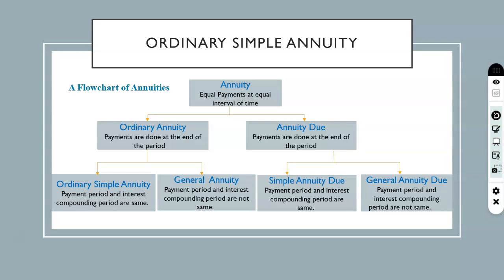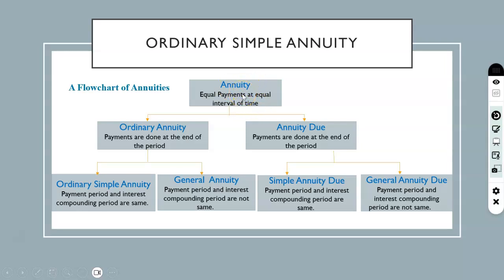For example, if you are paying $500 every month to get a certain value after 10 years, then it is an annuity, because $500 you are paying every time, equal payments, and you are paying every month, so at equal intervals of time. It can be a loan or it can be an investment.